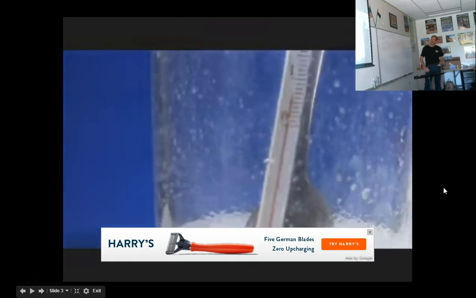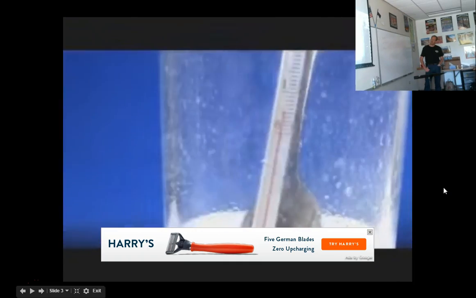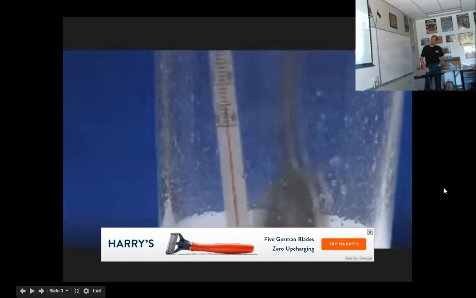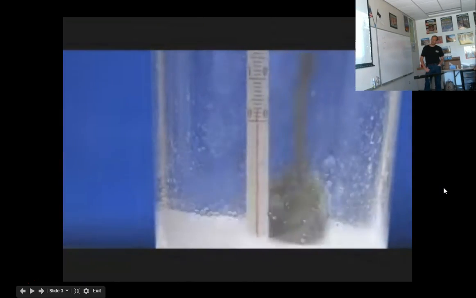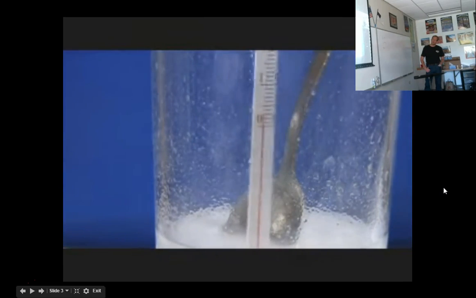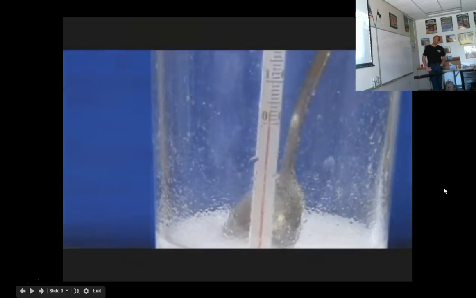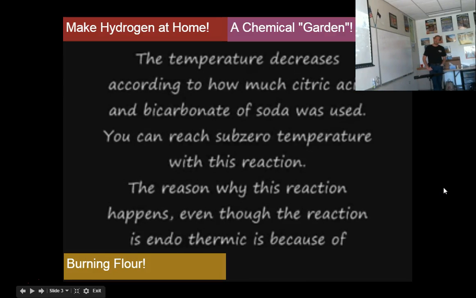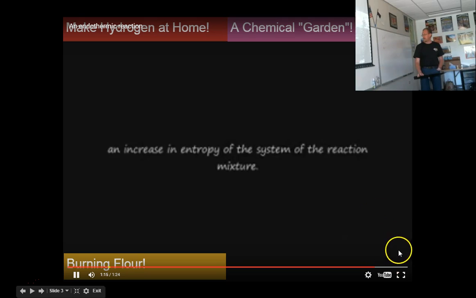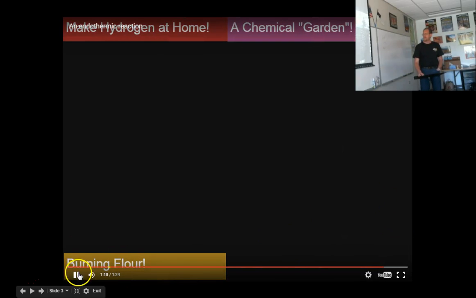It foamed, and then it's very close to 0 degrees. So it got really cold, and you can see the temperature dropping. So this is an endothermic reaction. The reaction absorbs heat, but it happened on its own. You didn't have to do something bizarre to make that happen, okay? And so this is an example of a spontaneous endothermic reaction.